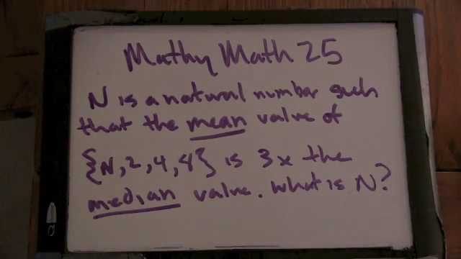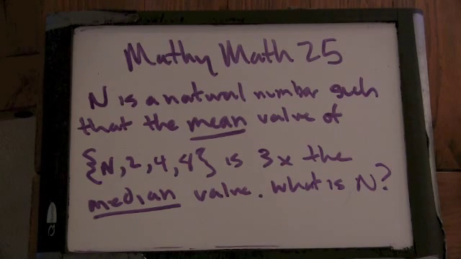This is a neat problem for Math Club homework. This is from an old IMLM team test, actually. So this would be working on this problem as a team. It says n is a natural number such that the mean value of n, 2, 4, and 8 is 3 times the median value. What is n?